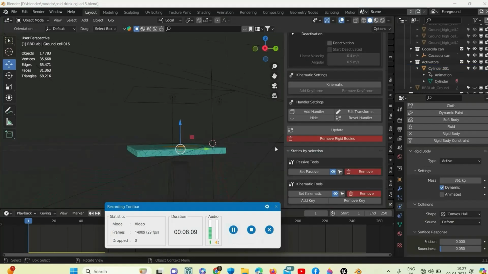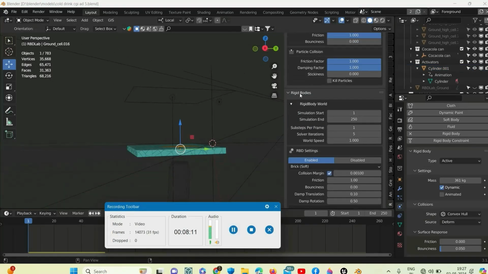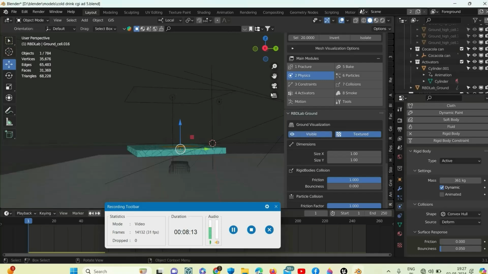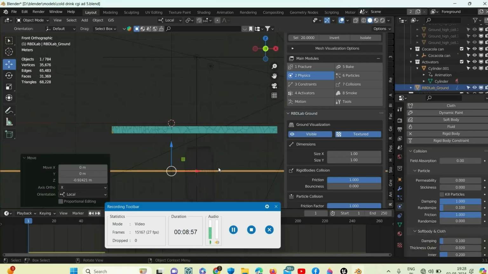All right guys, the ground that we hid before, we will make visible. The chunks will be falling on this lower ground, so the greater the distance between the chunks and this ground, the deeper the fall of the chunks.